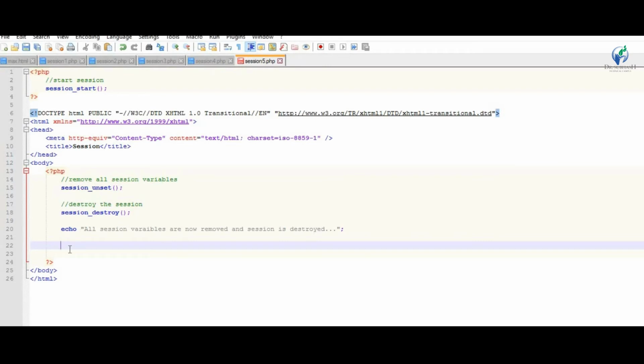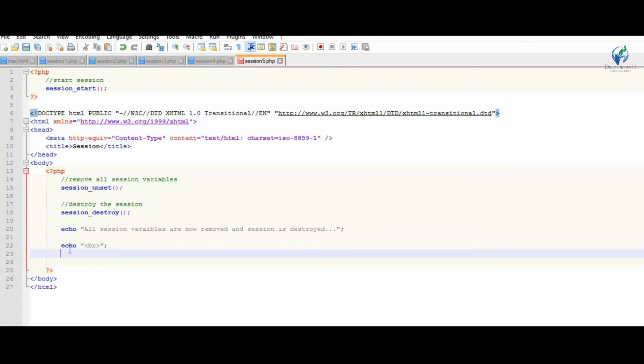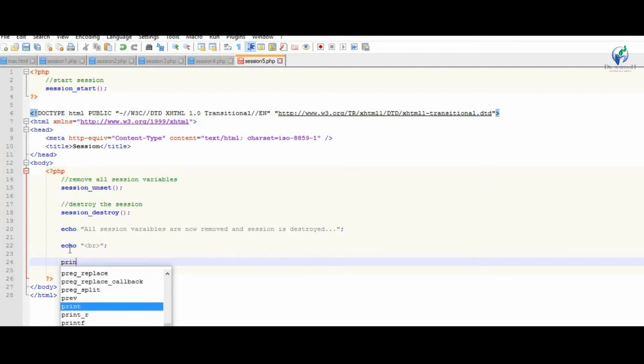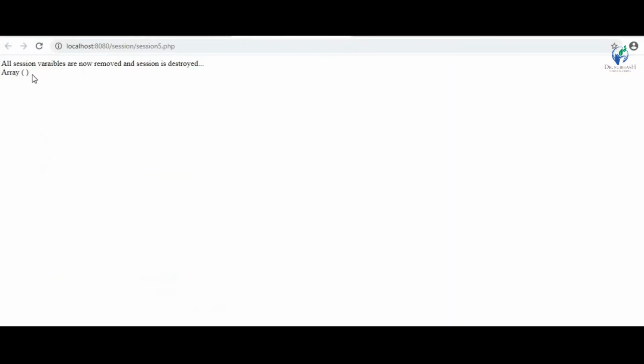For example, echo br for new line, then I display print_r and $_SESSION. Save this file, reload this file, you got the blank array. There is nothing in session variable.